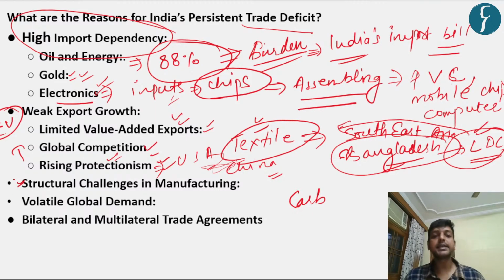And thirdly, structural challenges in manufacturing. As we have seen, we have a number of structural challenges like the low skill level of the workforce, poor infrastructure, and the small size of the MSMEs, which cannot scale their production. So these all are hampering the competitiveness of India's industry, which in turn reduces its exports in the global market.